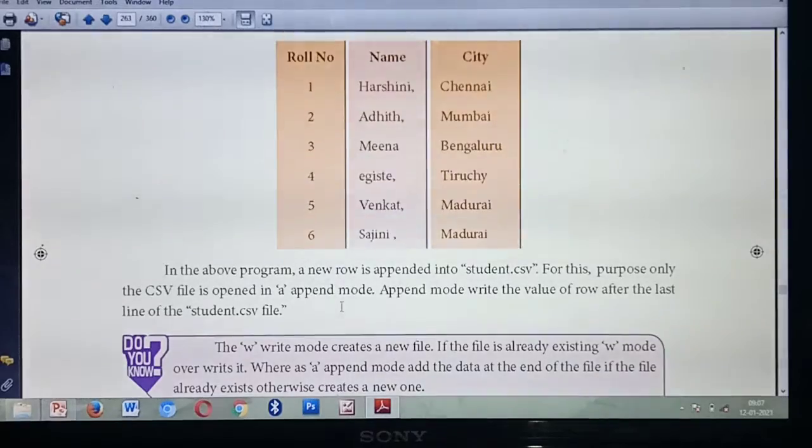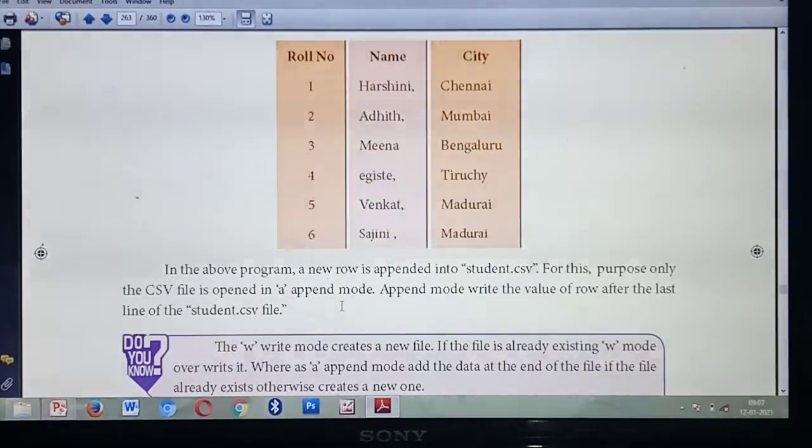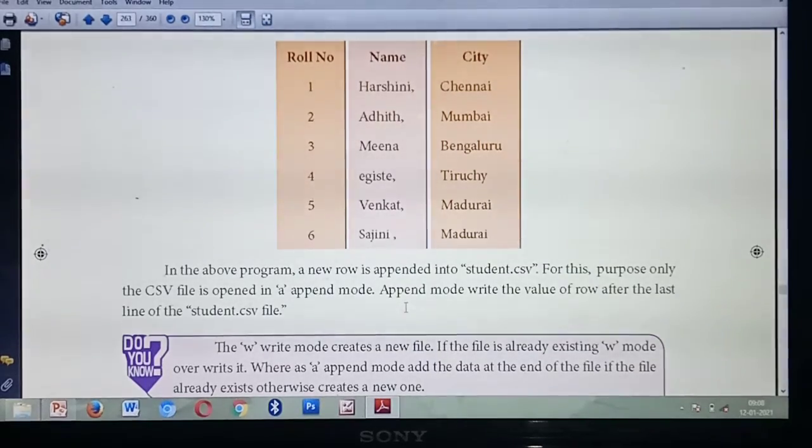Okay, so next, CSV files with code. Today's class, up to this is enough. Remaining things you can continue in the next class. Tomorrow I will complete the remaining portions of this chapter. So today, what things have you studied? Writing a CSV file. Under that, what are the things? Creating a new normal CSV file, then adding a new row, then modifying or appending a file. So 3 topics you have studied.